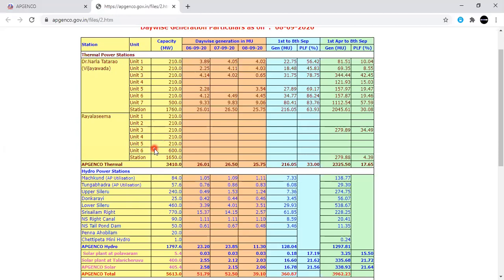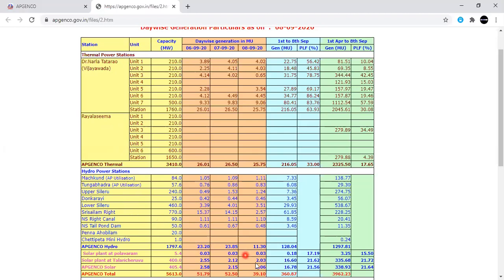Try to understand here. Here we have a lot of water. We don't have any water problem nowadays because this is nothing but rainy season. So that's why we are operating almost all hydropower plants. So that's why we kept all the thermal power plants which come under Rayalaseema power plant in a reserved condition. But after 2 or 3 months, what happens? We may not have plenty of water for operating all hydropower plants. Means water decreases with respect to time.